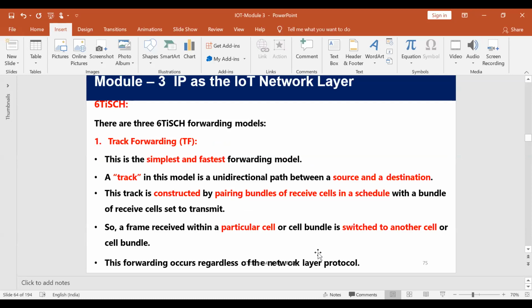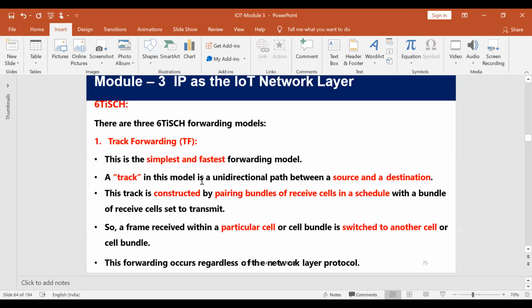We'll see the first one. The first method is track forwarding. What is track forwarding? It is the fastest way of forwarding the data. Here, we will not send only a single data. Only one node will not send the data. Here, it is based on a concept called constructing a track.